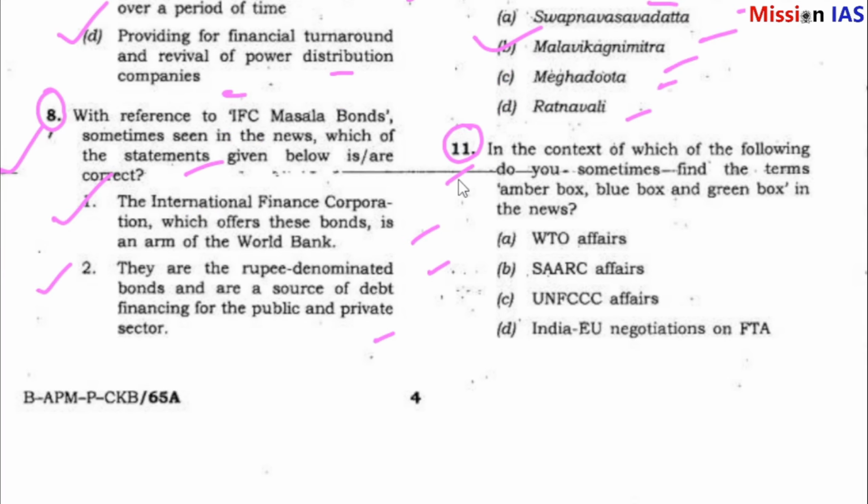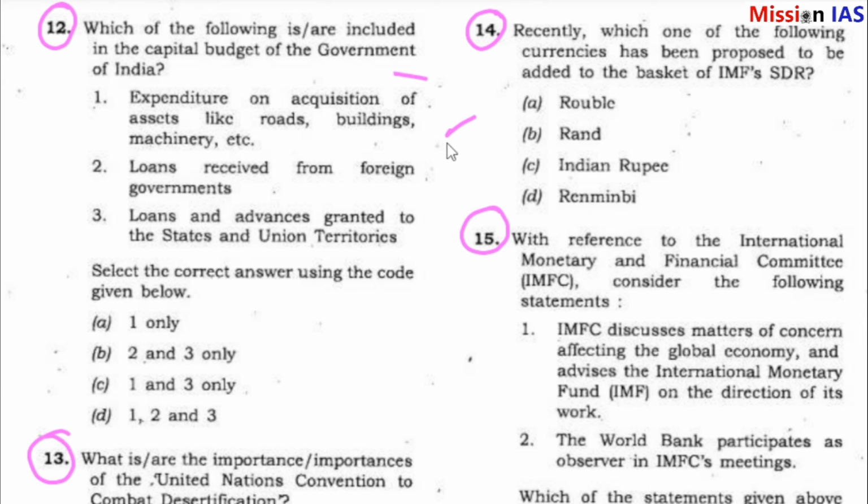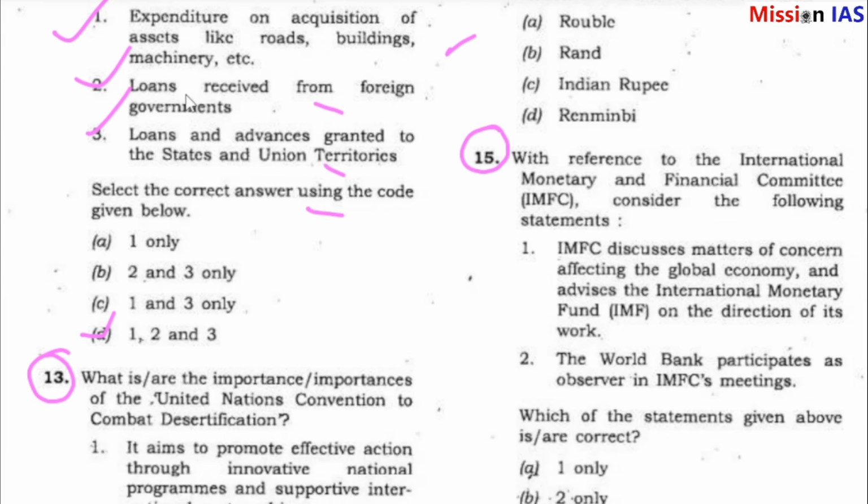Question number 12. Which of the following is/are included in the capital budget of the Government of India? 1. Expenditures on acquisitions of assets like roads, buildings, machinery, etc. 2. Loans received from foreign governments. 3. Loans and advances granted to the states and union territories. Select the correct answer using the codes given below. Question number 12 answer is D, 1, 2 and 3. All three options are correct because all are mentioned in the capital budget.